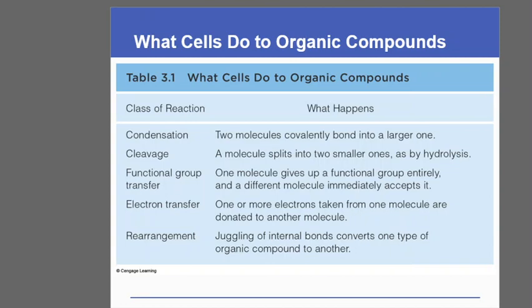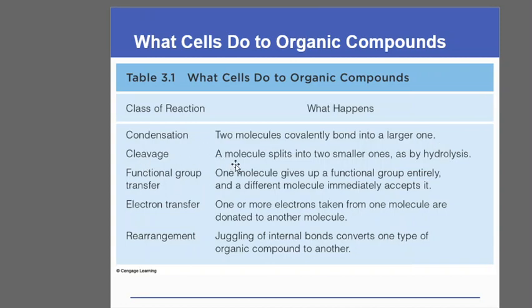Now within a cell, what do cells do to organic compounds? These cells carry out different types of reactions, or certain classes of reactions, and what is the end product of that particular reaction? Say, for example, the condensation reaction. In a condensation reaction, two molecules are covalently joined into a larger one while removing a water molecule.